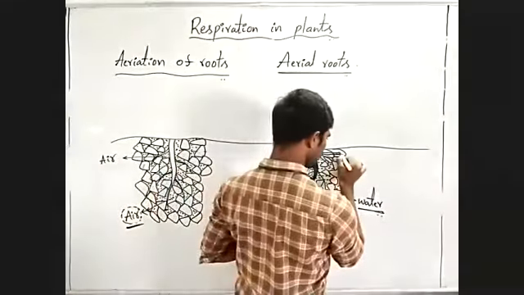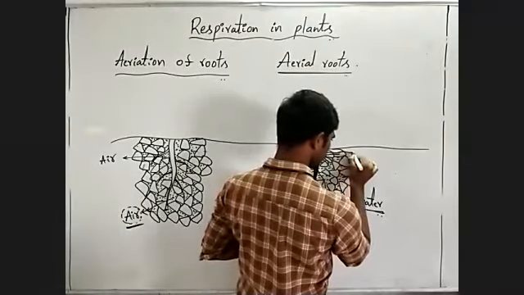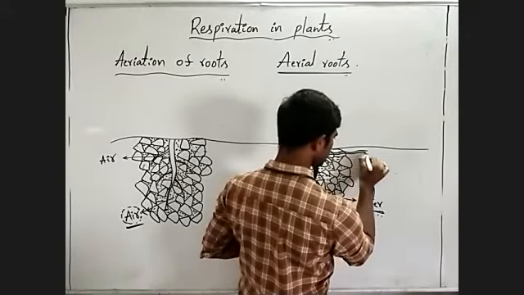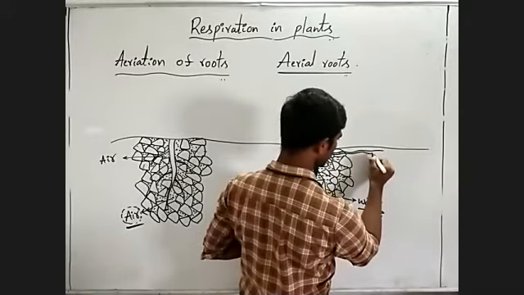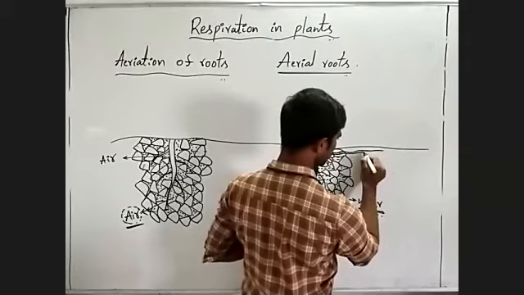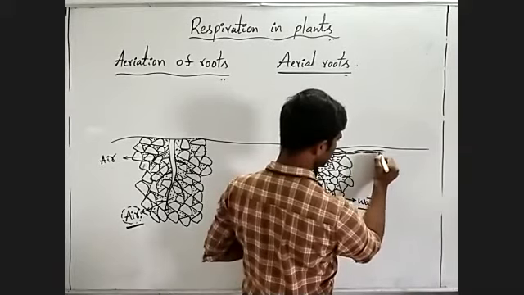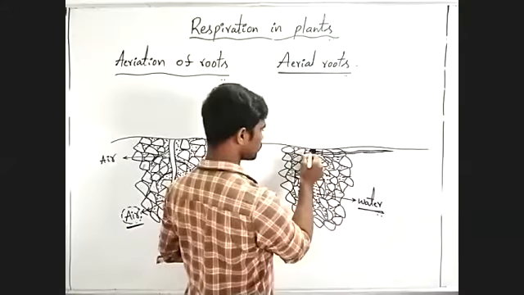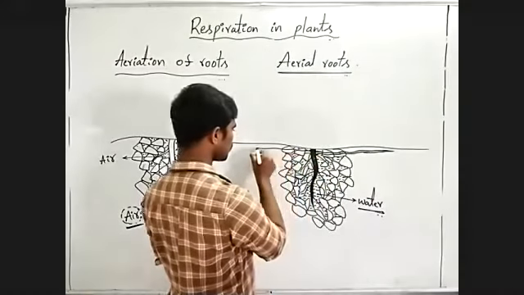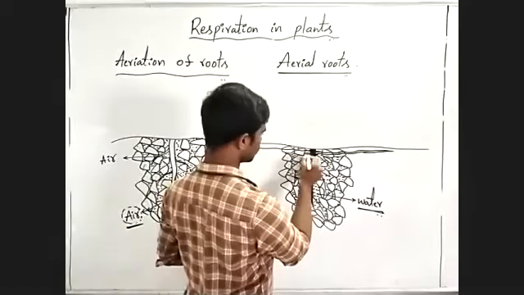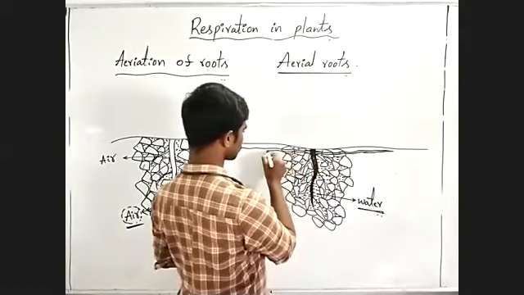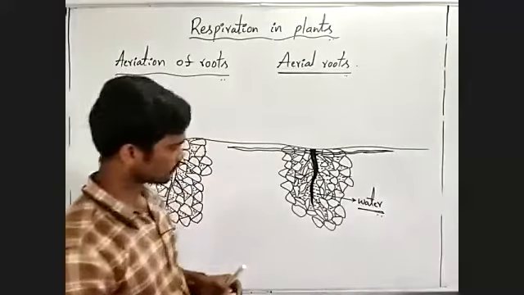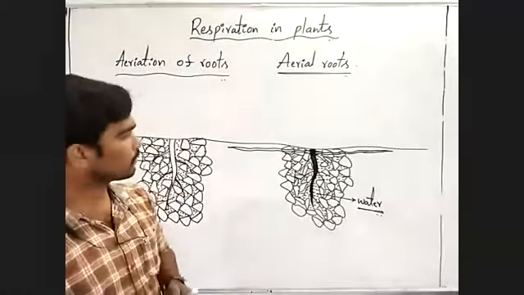These lateral branches grow horizontally just below the soil surface, like this. Observe carefully.